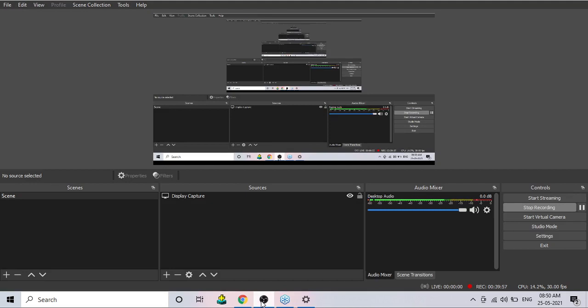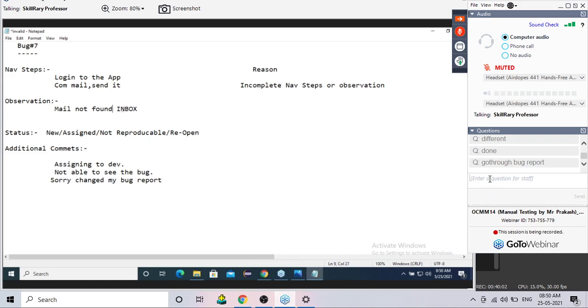Now assume, guys, this is how I have prepared a bug report. Is it complete or incomplete? Now you tell me. Correct, it's a complete bug report, because if you want, I'll write the navigation steps also. Compose a mail and send it, and click on the inbox. The mail is not found in the inbox. So now my navigation steps are neatly written.